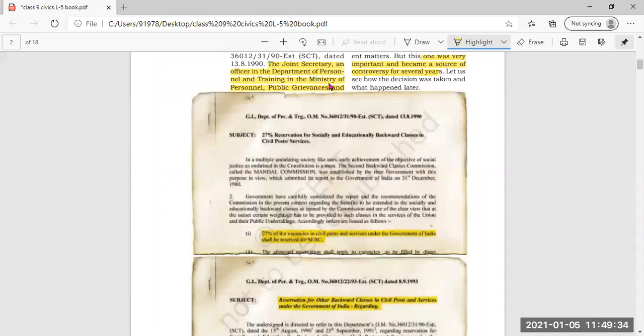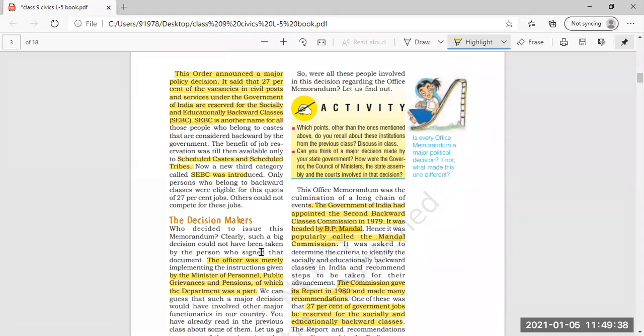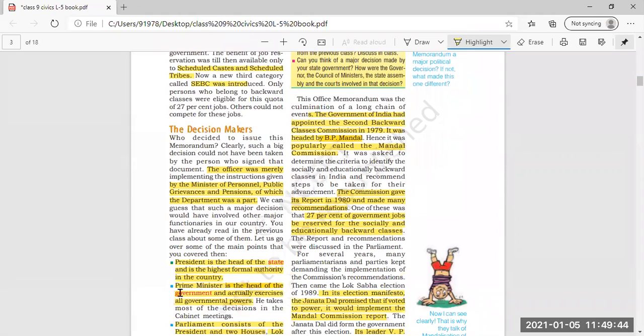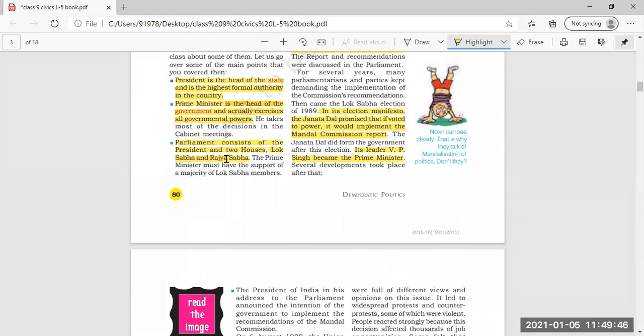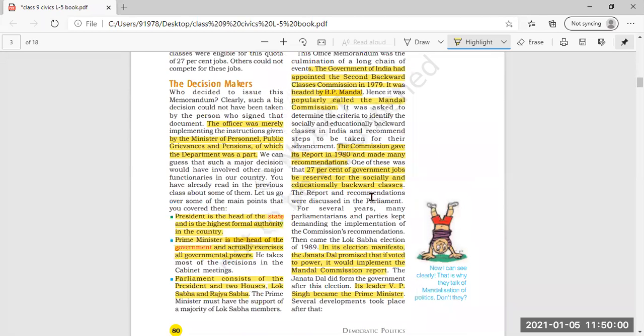He alone did not pass it; there were other decision makers who gave the decision and asked the Joint Secretary to implement it: the President, Prime Minister, and Parliament. Parliament means two houses, Lok Sabha and Rajya Sabha. So with the joint recognition of all these, this memorandum was passed.